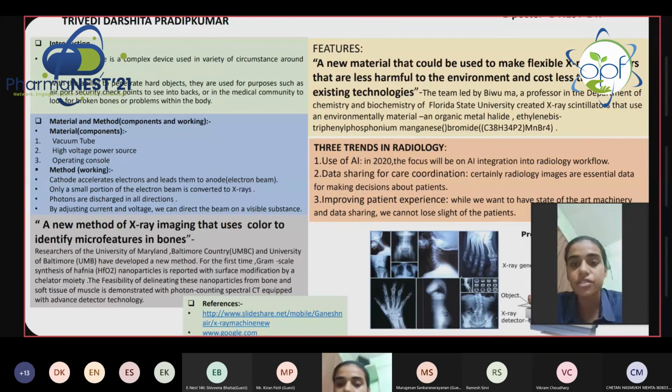Developing low cost scintillator material that can be easily manufactured and perform well remains a great challenge. The team said, sorry, sir.